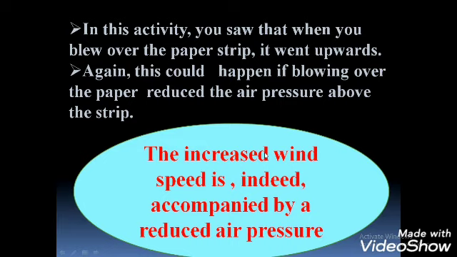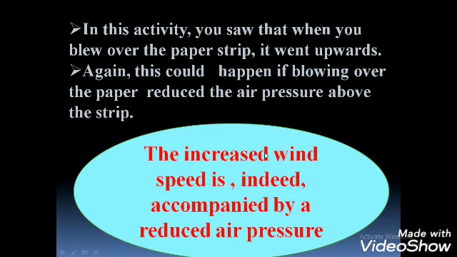Okay students, in this activity you saw that when you blew over the paper strip, what happens? It went upwards. Again, this could happen if blowing over the paper reduced the air pressure above the strip. So, this paper strip went upwards.